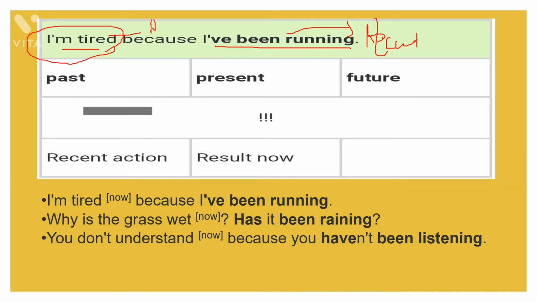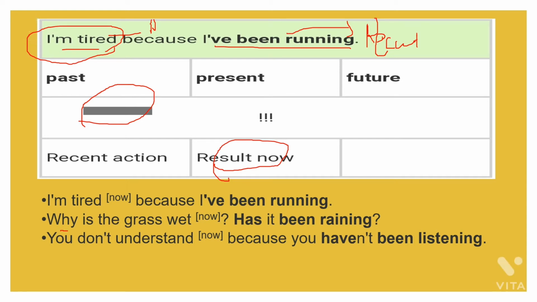This is the recent action, and what is the result now? That I am tired now. So, whenever we have to talk about actions which started in the past and which recently stopped, then in that case you will be using present perfect continuous tense.